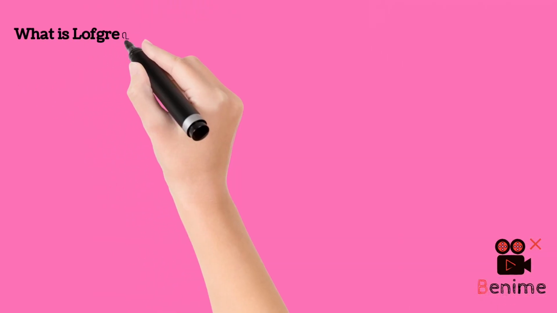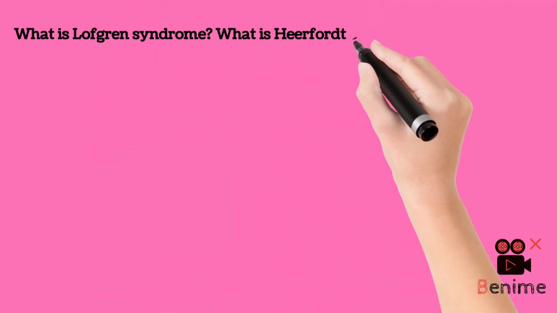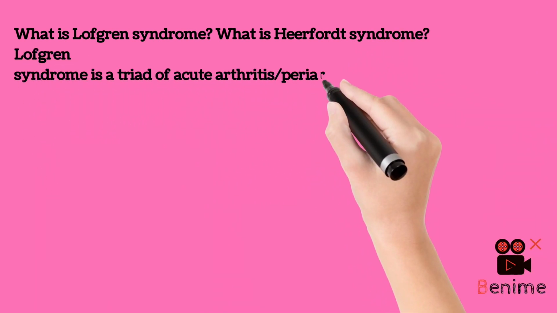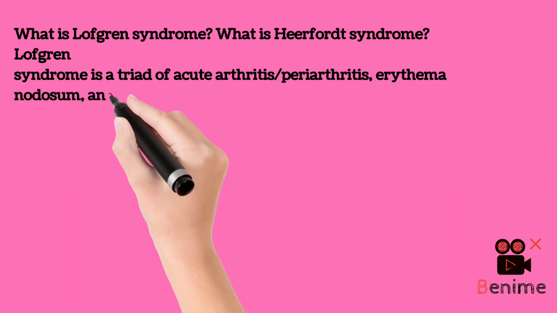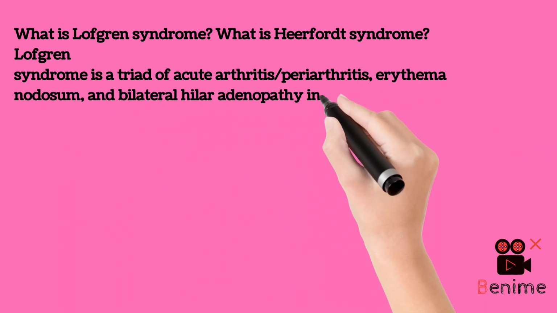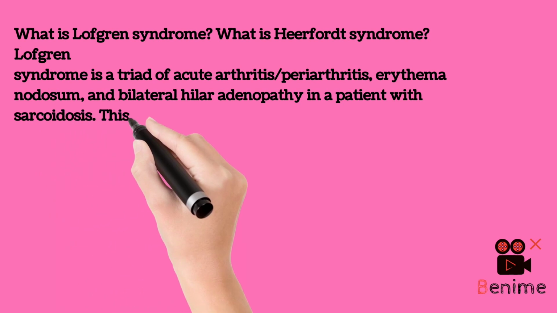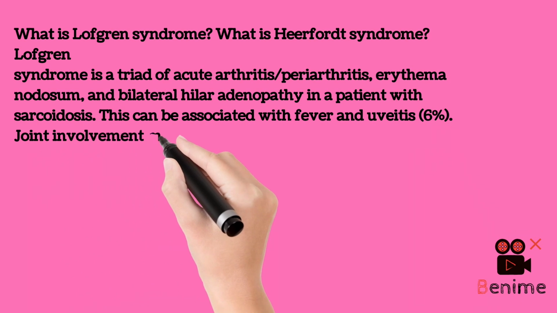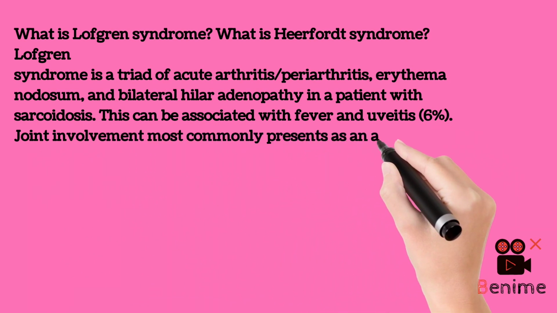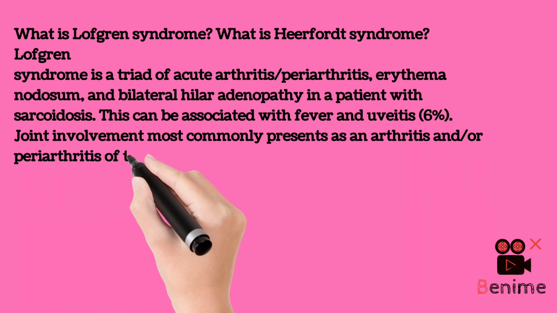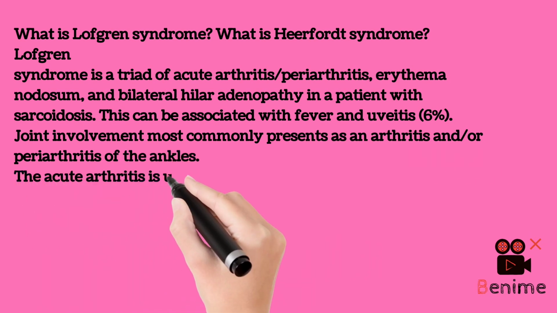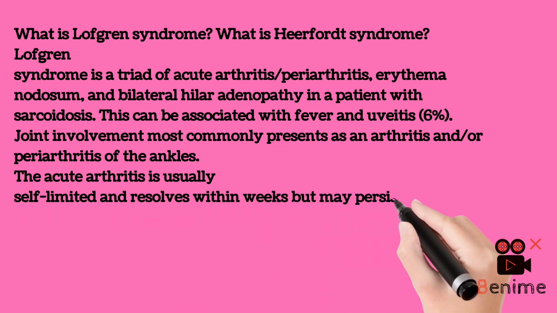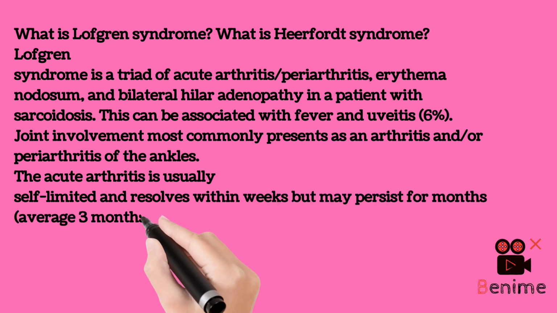What is Löfgren syndrome? What is Heerfordt syndrome? Löfgren syndrome is a triad of acute arthritis/periarthritis, erythema nodosum, and bilateral hilar adenopathy in a patient with sarcoidosis. This can be associated with fever and uveitis in 6%. Joint involvement most commonly presents as an arthritis and/or periarthritis of the ankles. The acute arthritis is usually self-limited and resolves within weeks but may persist for months, average 3 months.